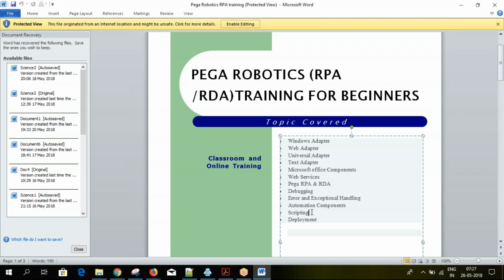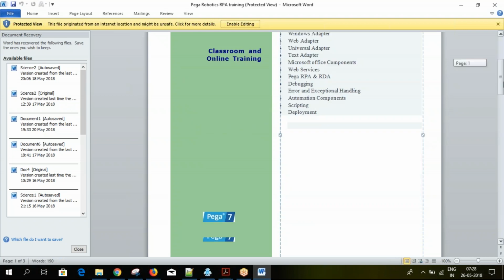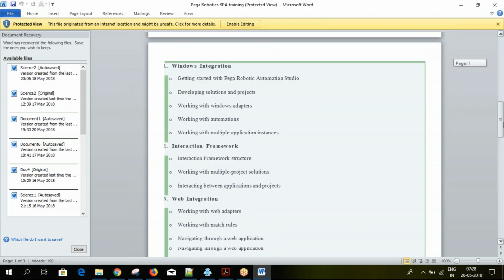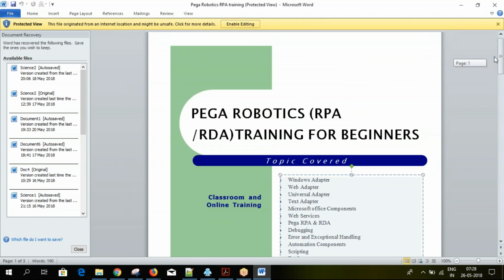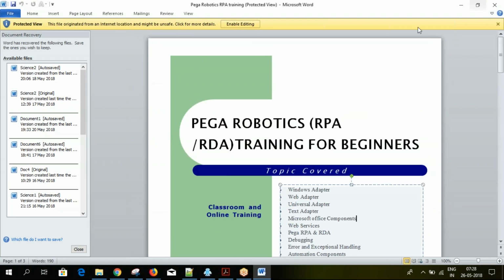And finally, your deployment. Once everything is done, how are you going to do the deployment? In the deployment there are multiple things: you may deploy on a server or on a desktop. There are different ways depending on whether it is for RPA or for RDA, so deployment depends on that. That is overall what we are going to cover in the training, and the below will give more detail. Overall this will take around 30 hours for the complete course.